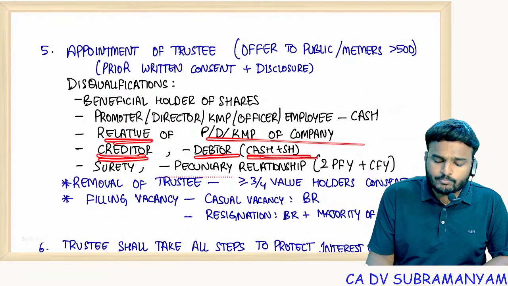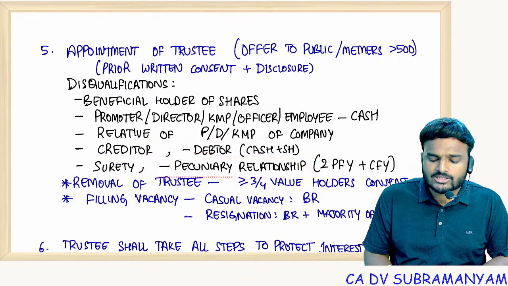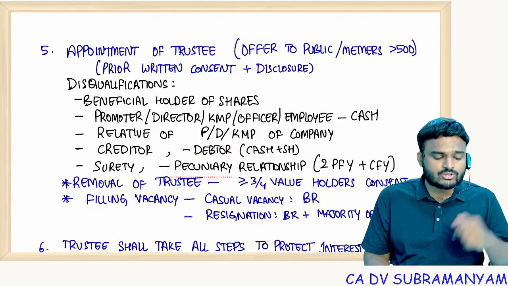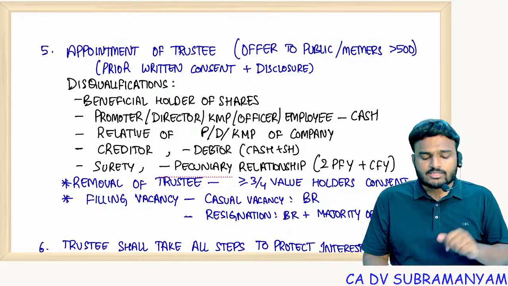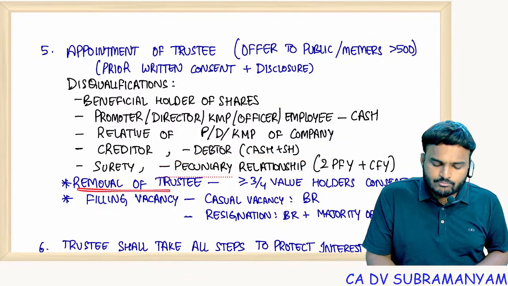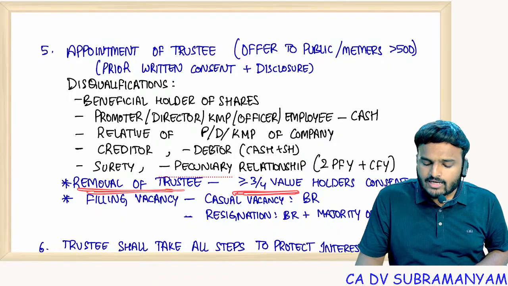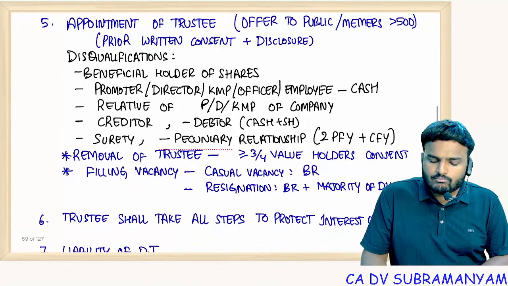debtor of the group companies, surety of the debentures, and a person having a pecuniary relationship during the current financial year or during the last two financial years. Having a pecuniary relationship also disqualifies. For removal of trustee, consent of 3/4 in value of holders is required. For filling up a casual vacancy, board resolution is enough.